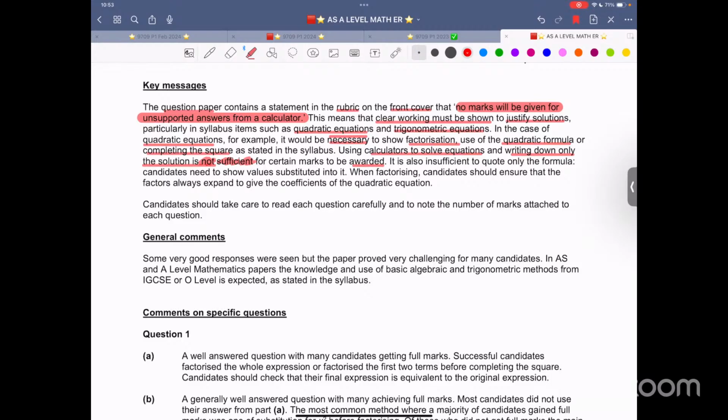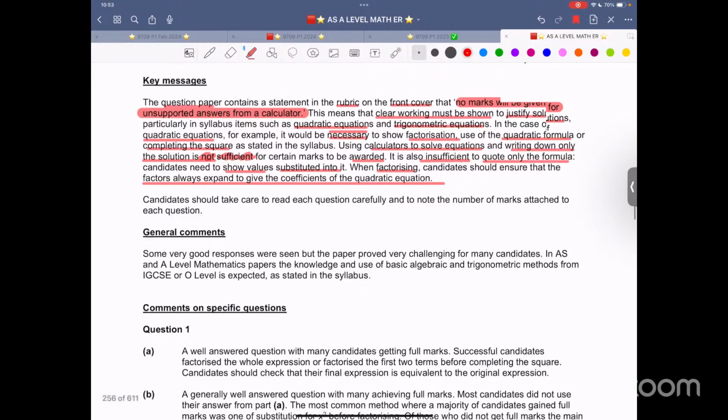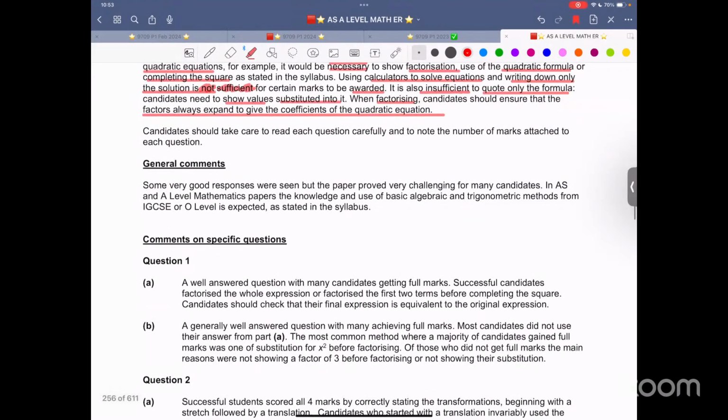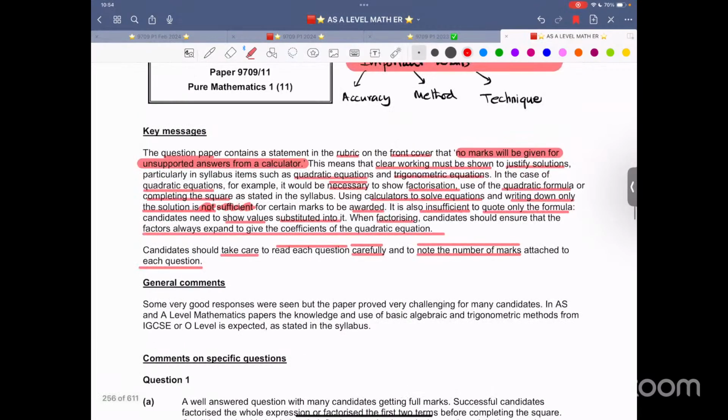It is also insufficient to quote only the formula. Candidates need to show values substituted into it. When factorizing, candidates should ensure that the factors always expand to give the coefficient of the quadratic equation. Make sure that your factorization is correct. Candidates should take care to read each question carefully, and to note the number of marks attached to each question. So this is necessary. Take a screenshot